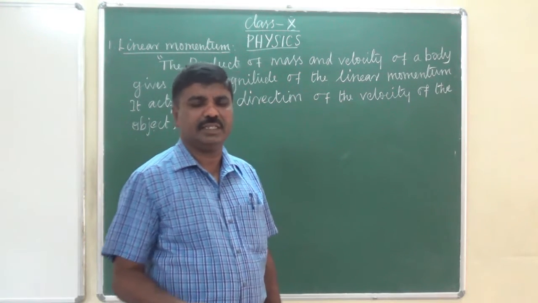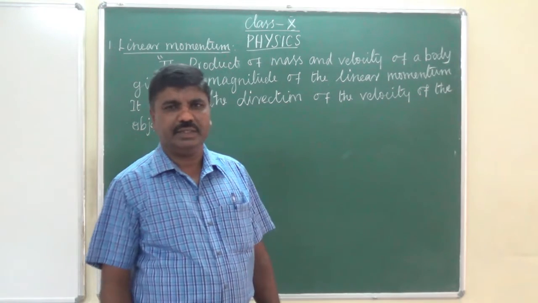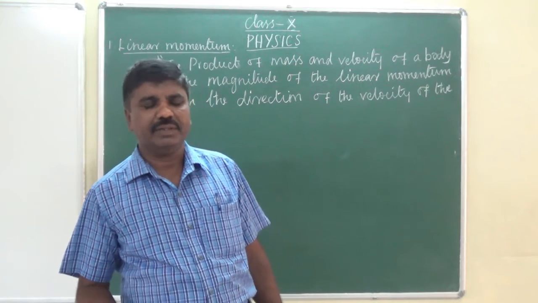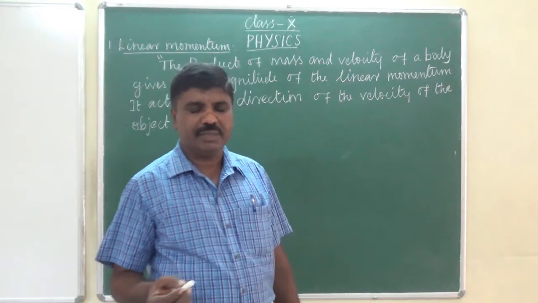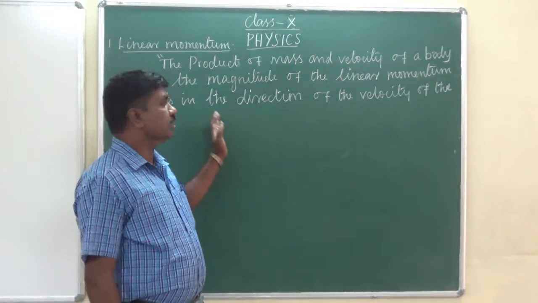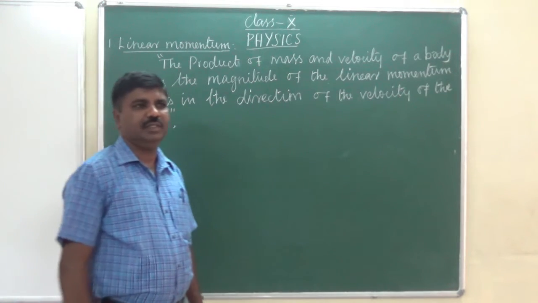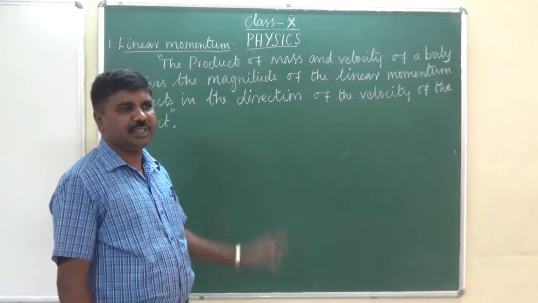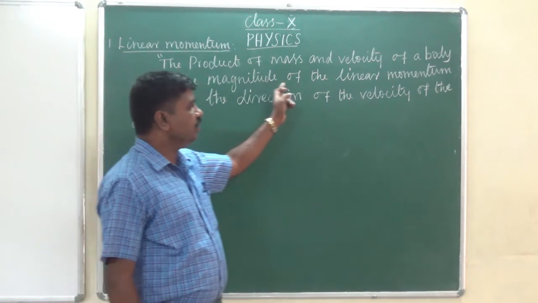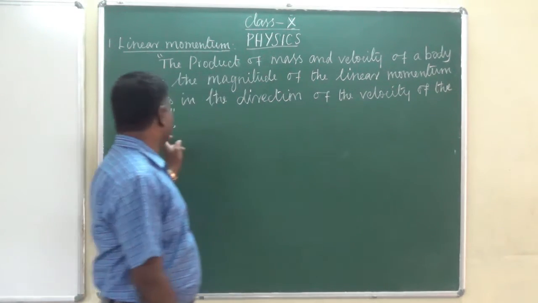Linear momentum is nothing but the product of the mass and velocity of a given body, which gives the magnitude of the linear momentum. So what is meant by linear momentum? First of all, you have to know the definition. The product of mass and velocity of a body gives the magnitude of the linear momentum. It acts in the direction of the velocity of the object.